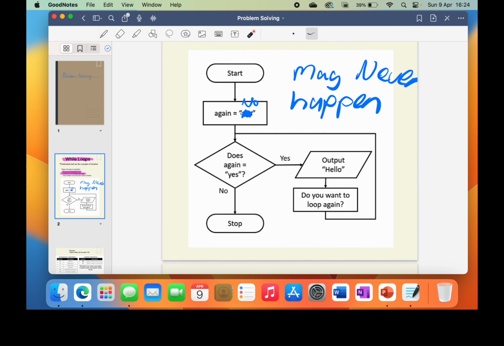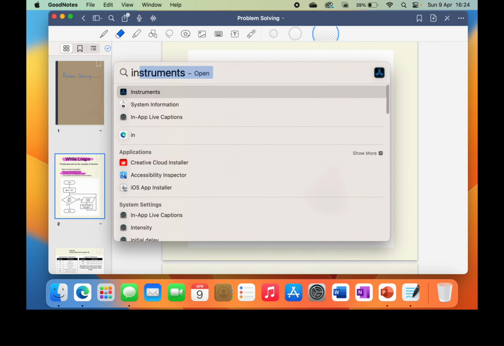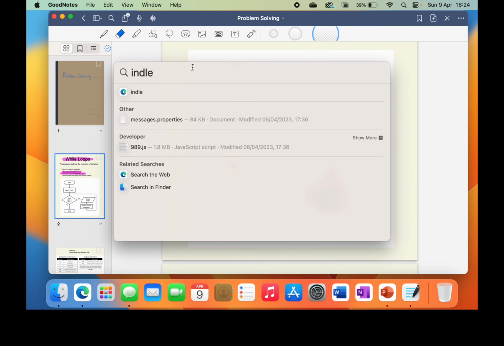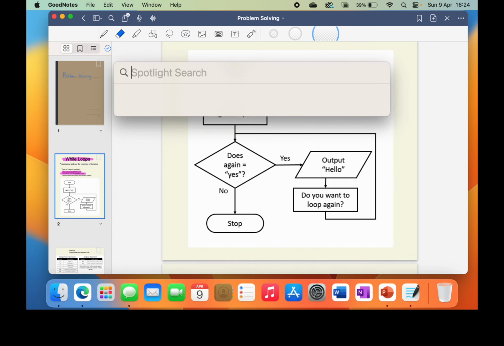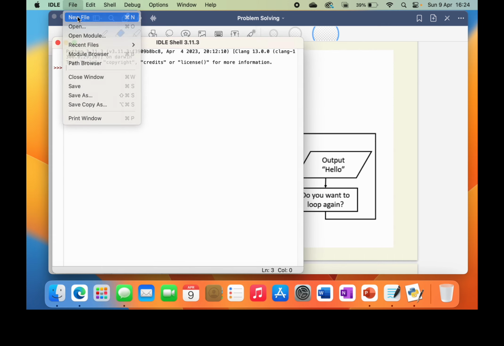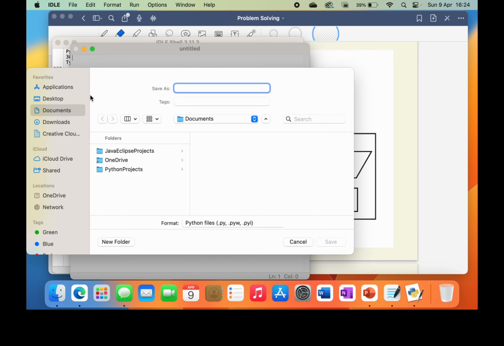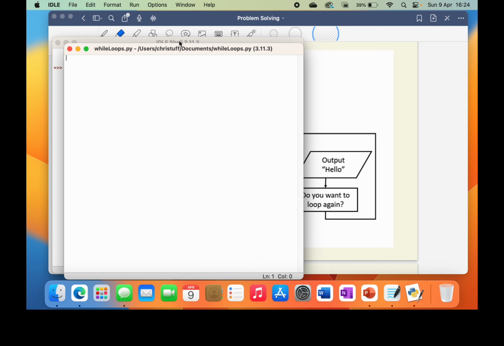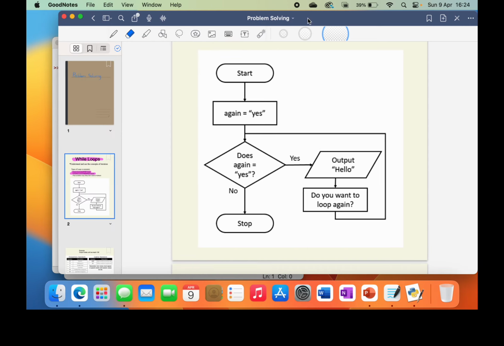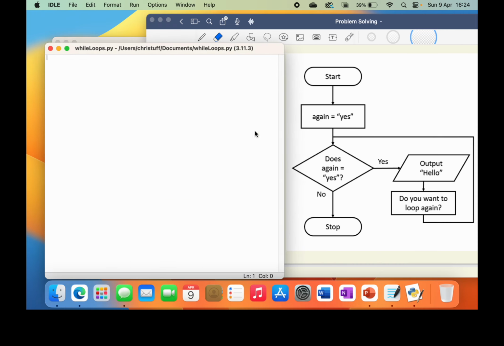Okay, so let's have a look. I'm just going to rub this out and we'll go to Python and we'll code this flowchart. So if I type in IDLE, and we open up Python, go to File, New File, and then we'll save it straight away and call it while loops. Okay, so let's put these side by side so we can see them. And remember, we're just going to simply code what is in the flowchart we just looked at.